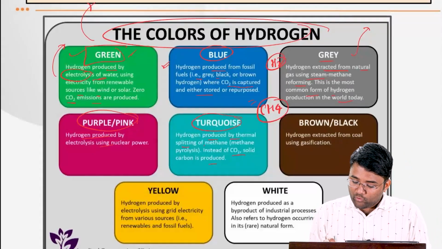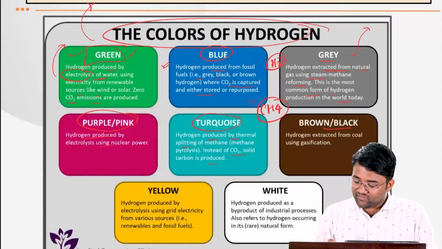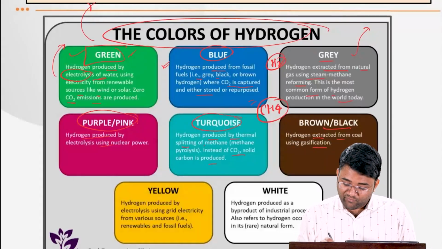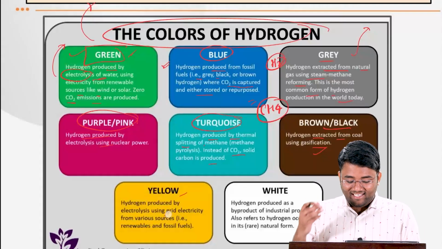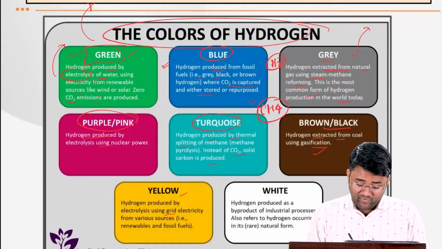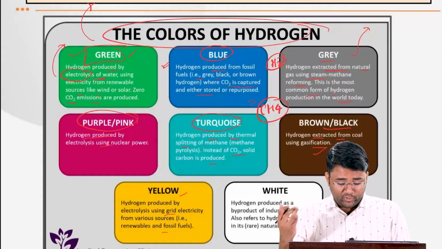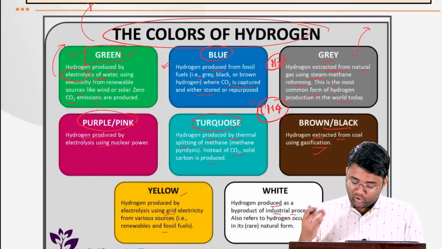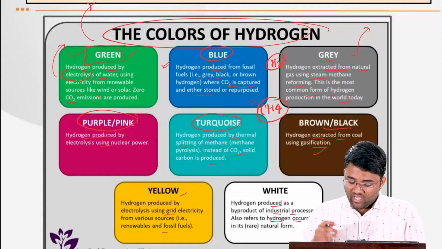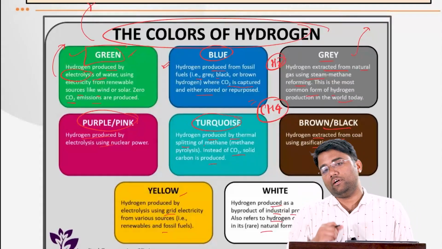Also, then we have brown or black hydrogen, which is extracted from coal using the gasification process. Then we have yellow hydrogen, which is produced by electrolysis using grid electricity from various sources like renewables and fossil fuels. Then white hydrogen, which is produced as a byproduct of industrial processes, also refers to hydrogen occurring in its rare natural form.